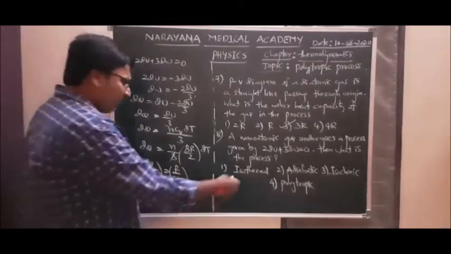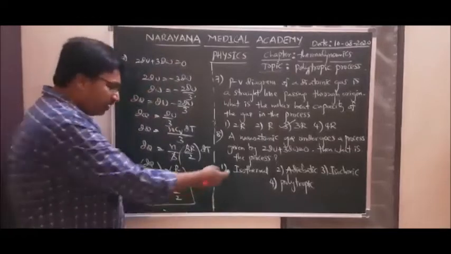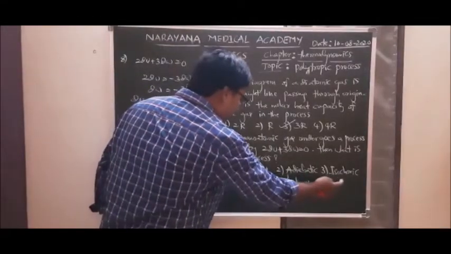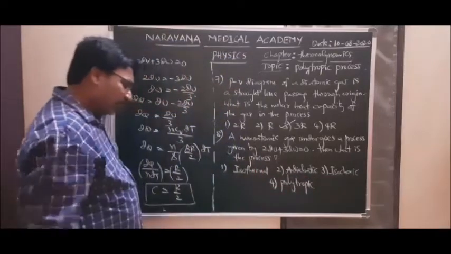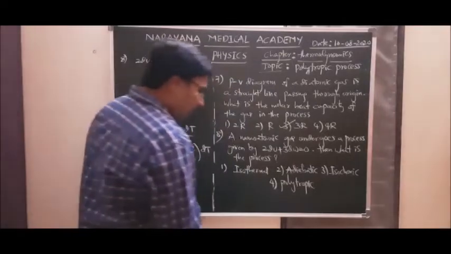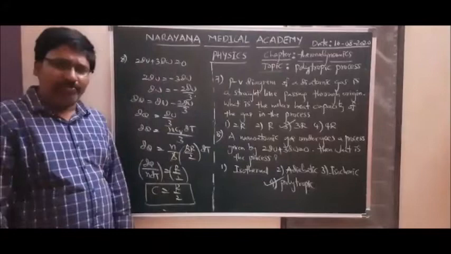For isothermal, the temperature is constant, so specific heat is infinity. Adiabatic specific heat is 0. Isochoric Cv is 3R by 2 for monoatomic. So this is nothing but C equal to R by 2, which is for a polytropic process. So the answer is a polytropic process.